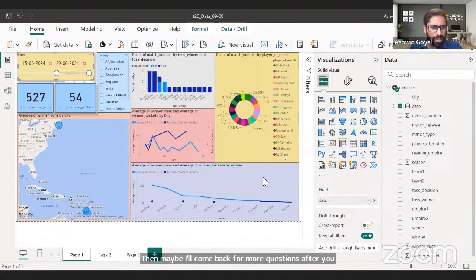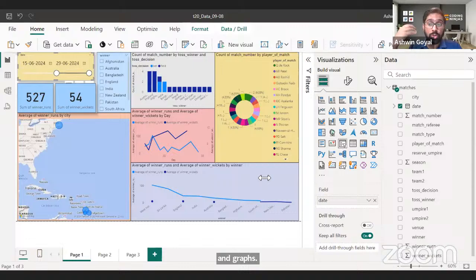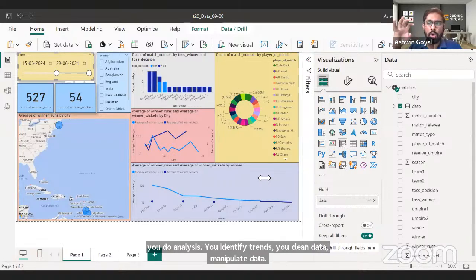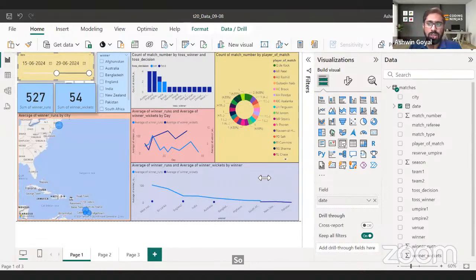What is the difference between Excel and Power BI? Power BI is predominantly a data visualization tool, for data storytelling. You have all these beautiful charts and graphs, but Excel is more of a data analysis tool, right? You do analysis, you identify trends, you clean data, manipulate data. So slightly different use cases, with a lot of overlapping features, and both of them come from Microsoft. So there are a lot of Microsoft tools and functionalities and support and integration of Copilot, all of that is there.